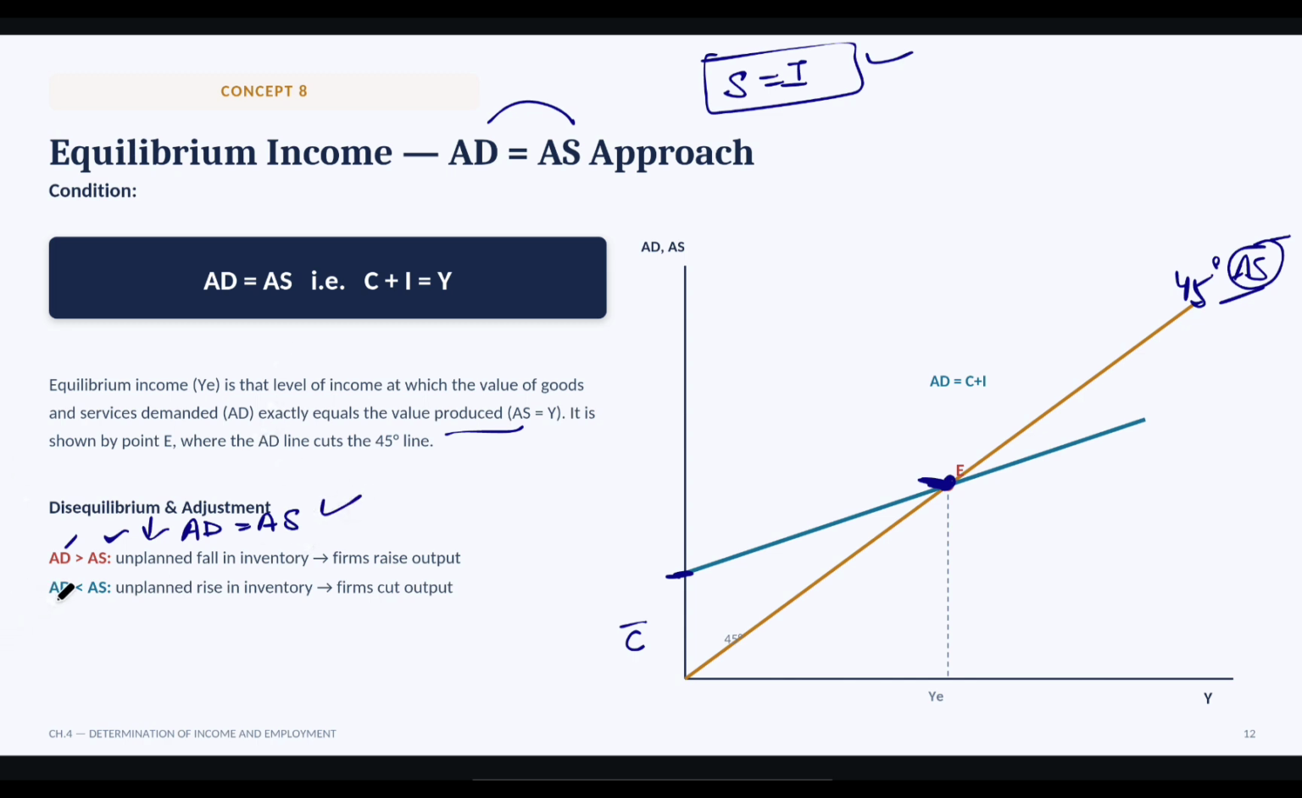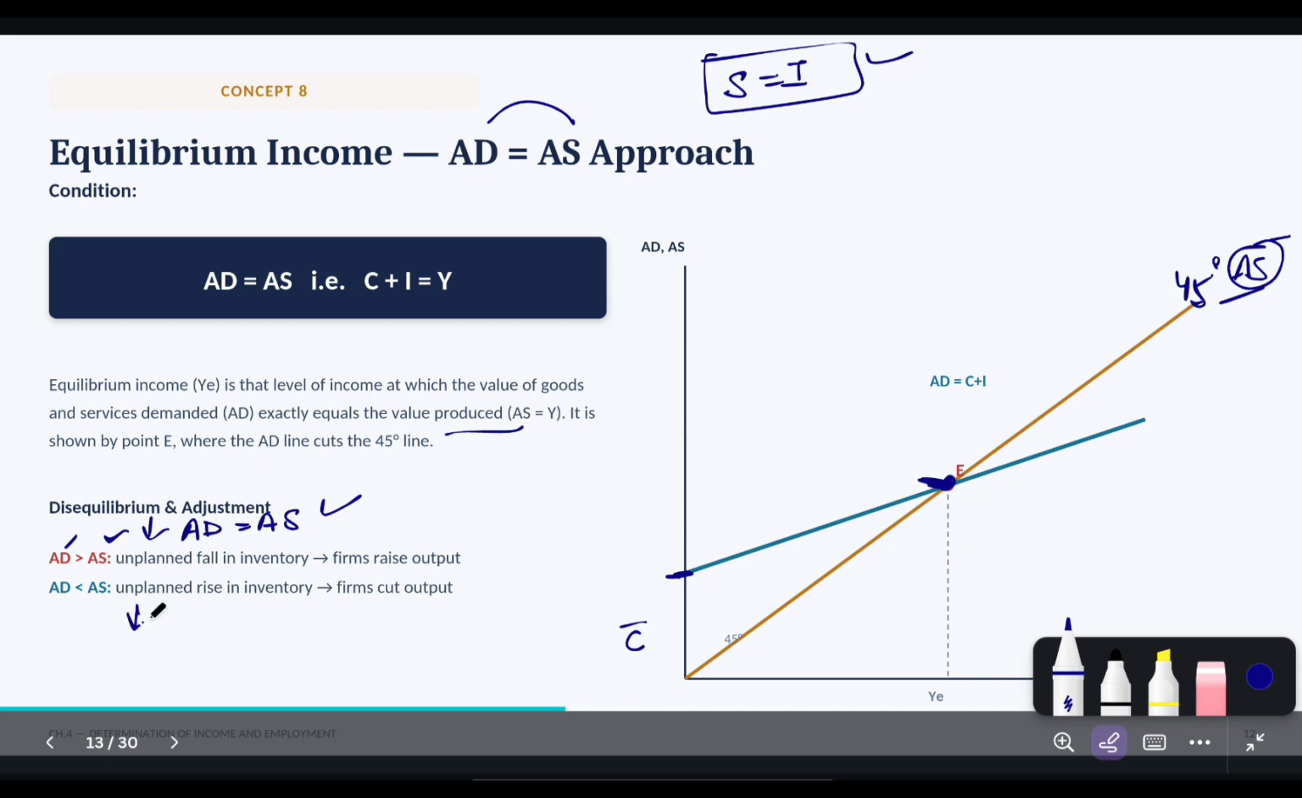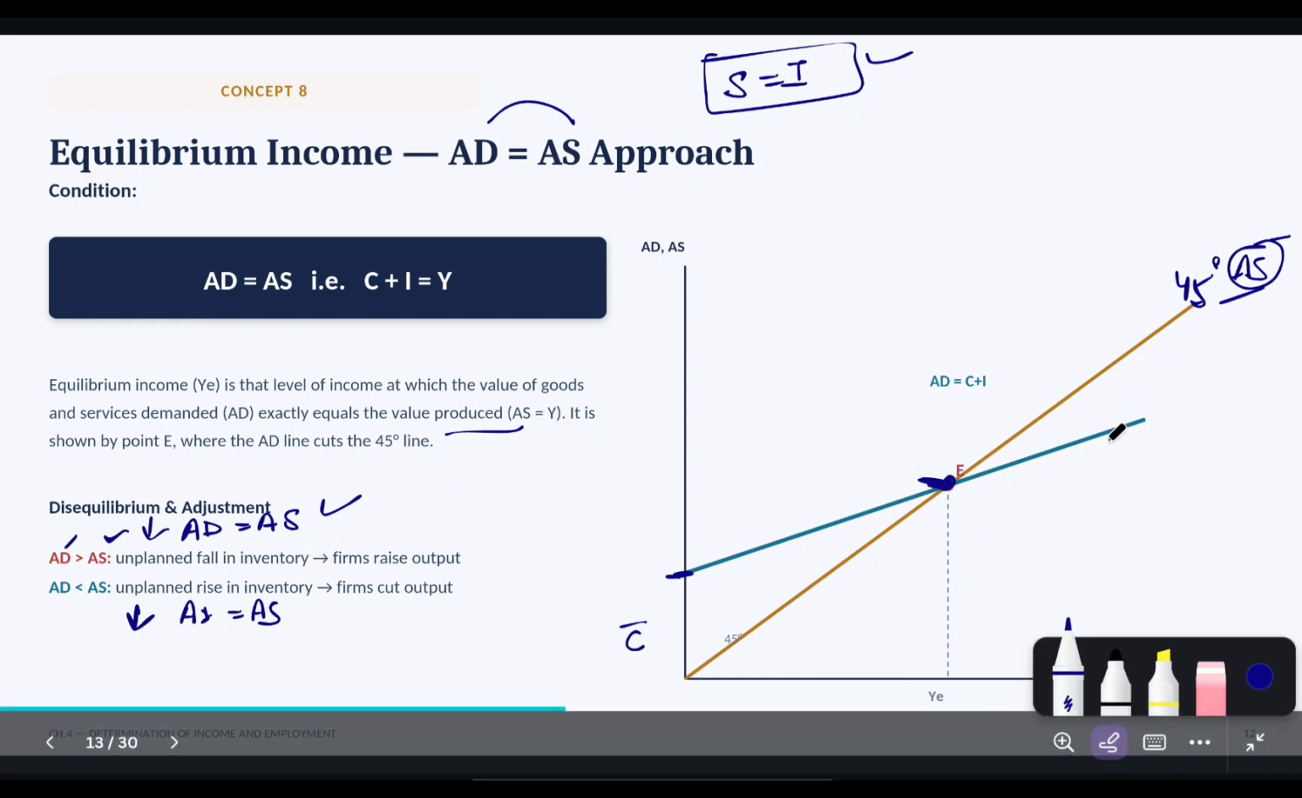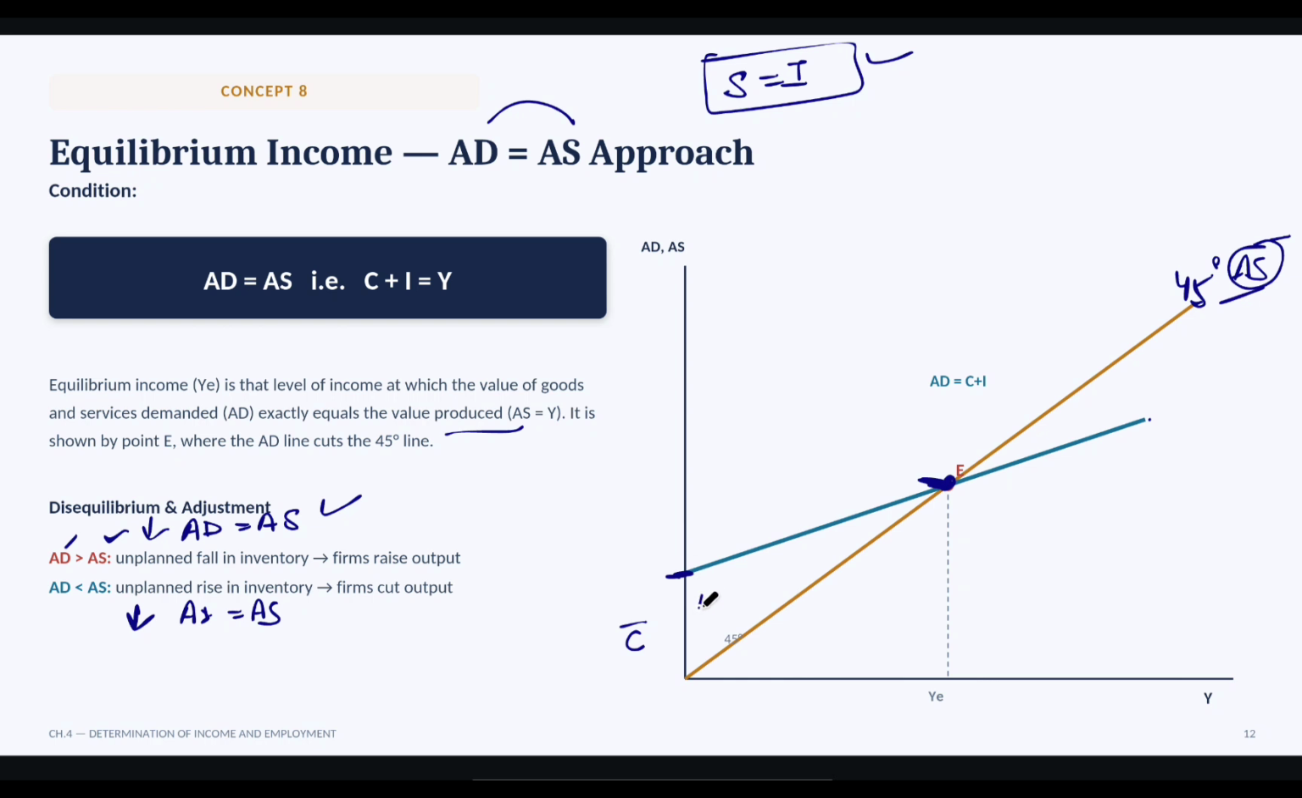Now our second case is when aggregate demand is less than aggregate supply. So goods remain unsold, causing unintended inventory accumulation. Firms cut production, lay off workers and reduce aggregate supply or income until aggregate demand is equal to aggregate supply. Got it? So this is our equilibrium income, AD is equal to AS. Here AS is greater than AD, and here AD is greater than AS.